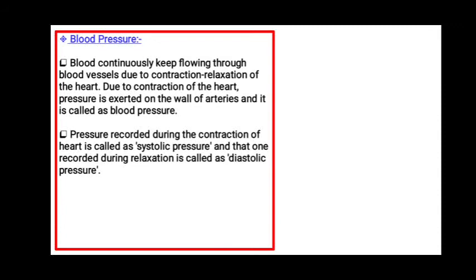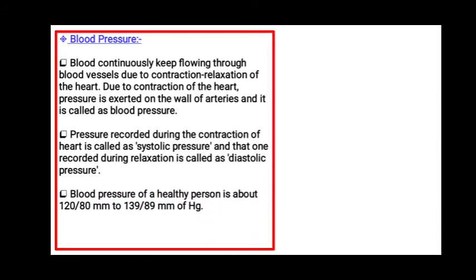The pressure recorded during the contraction of the heart is called systolic pressure, and the pressure recorded during relaxation of the heart is called diastolic pressure. Contraction of the heart, systolic pressure. Relaxation is called diastolic pressure. The blood pressure of a healthy person is about 120 to 80 millimeter, up to 139 to 89 millimeter of mercury. Hg is mercury. So this is the normal blood pressure of a person.